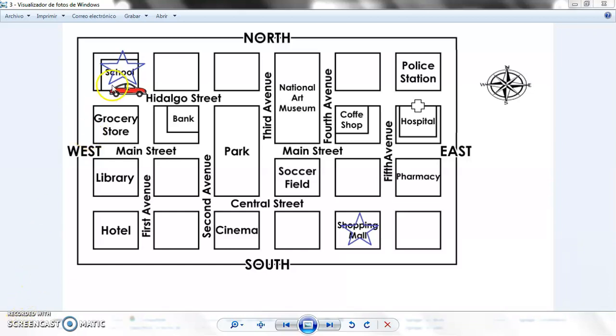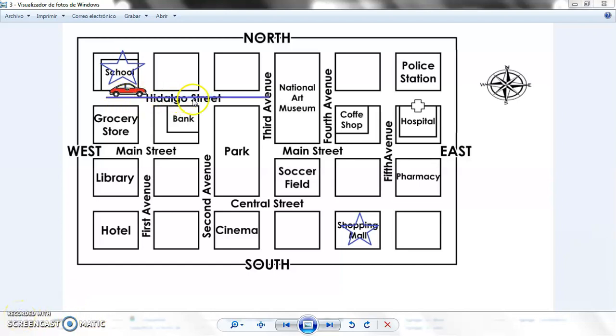Let's imagine that I want to go from the school to the shopping mall. What can I do? Well, maybe we can follow this road like this, then like this, then like this, and we will be here. So we need to say something like this. Go straight to 3rd Avenue. This is 3rd Avenue. Go straight to 3rd Avenue. Turn south or turn to the right. Turn south, turn to the right to Central Street. Then turn left or turn east. That means that we will go like this. Let's draw it so we can understand better.